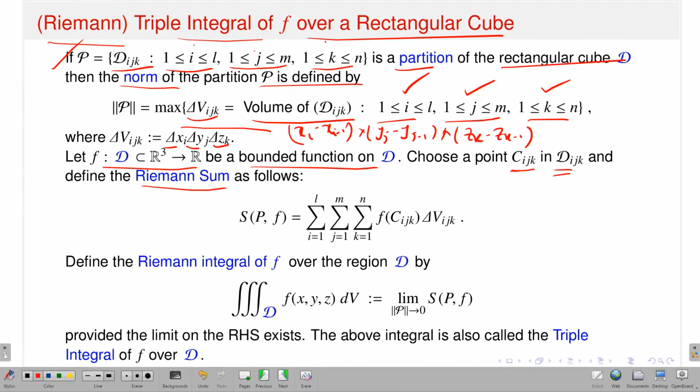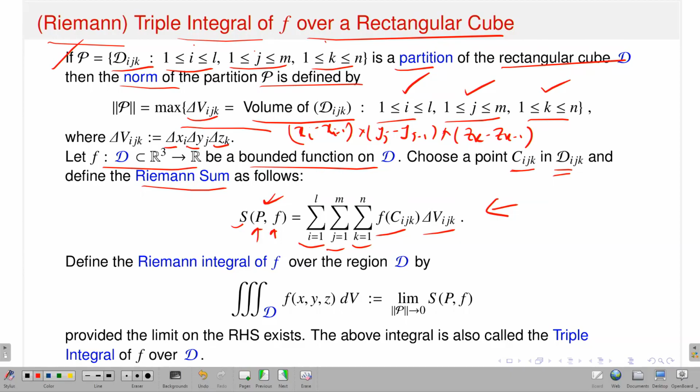What is the Riemann sum this time? It is the sum where i varies from 1 up to L, j varies from 1 up to m and k varies from 1 up to n, of the value of the function at the point Cijk times the volume of your sub-rectangular cube, delta Vijk. This is the Riemann sum of the function f corresponding to the partition P. So, that is the notation.